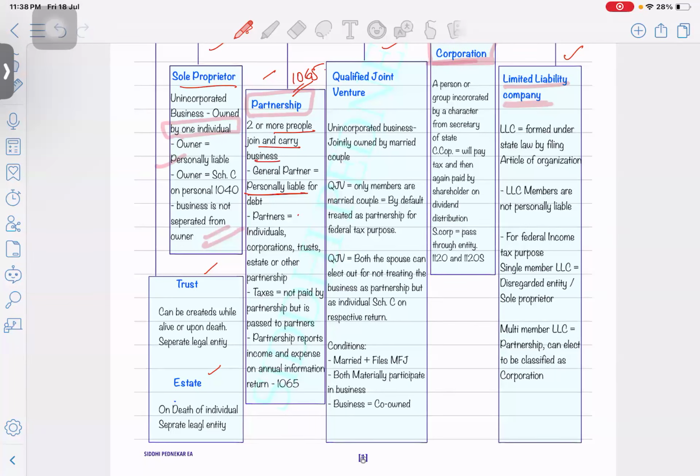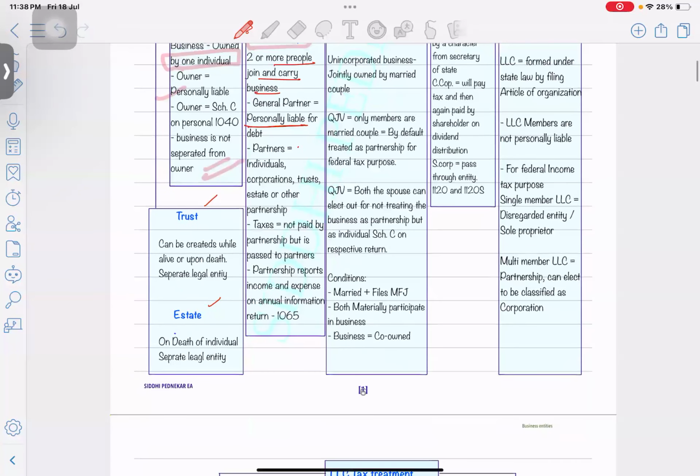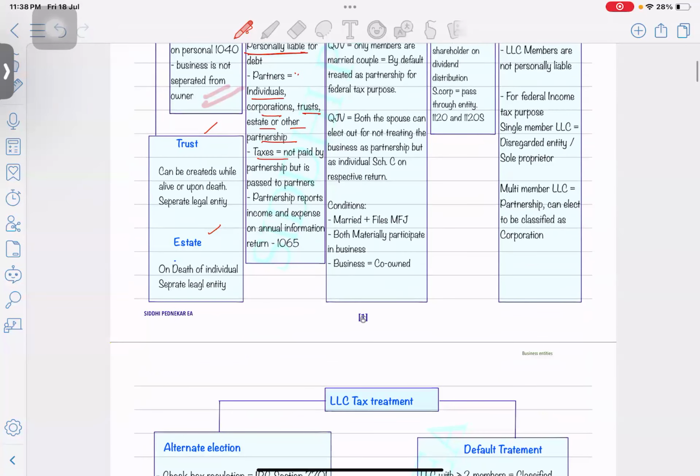In the partnership chapter, C corp, S corp, those chapters we are going to revise again. So we'll see that partners can be an individual, corporation, trust, estate, or other partnership firm. Taxes are not paid, as I mentioned, it's a pass through entity, so the partnership firm doesn't pay any taxes, but it will be passed through to the partners. And the partnership reports income and expenses on the annual information return, that is 1065.